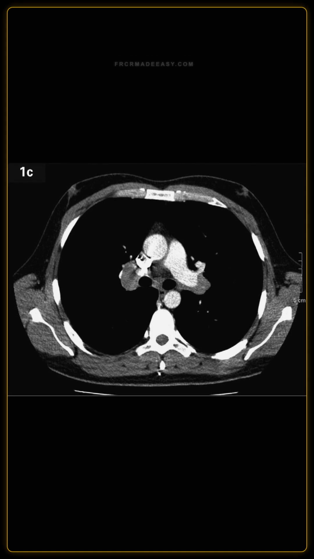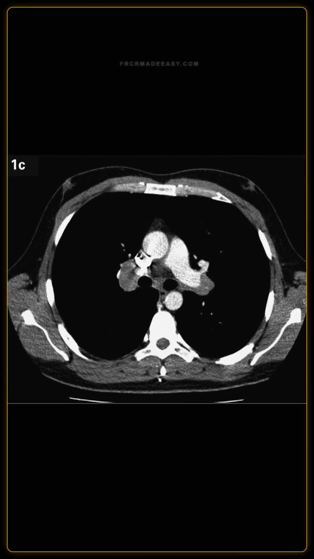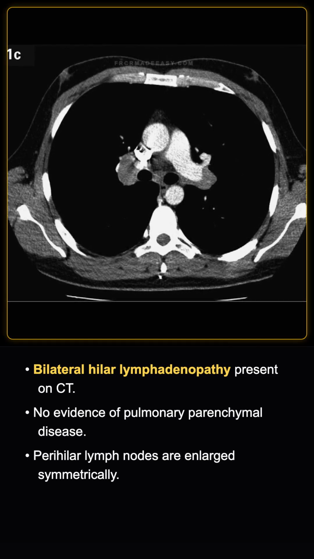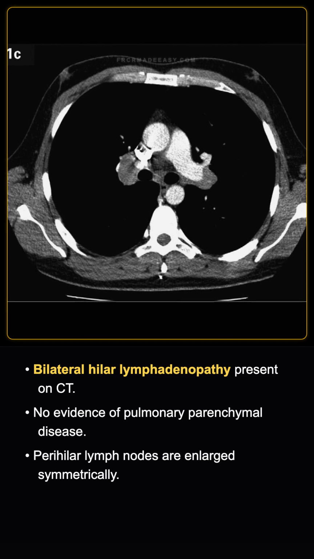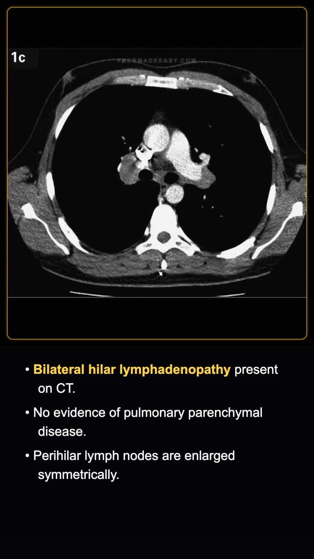Now look at this axial CT image 1C. How would you describe the lymphadenopathy shown here? As seen in this axial CT image, which demonstrates bilateral hilar lymphadenopathy, we can appreciate prominent symmetrical perihilar lymphadenopathy without any associated pulmonary parenchymal disease.